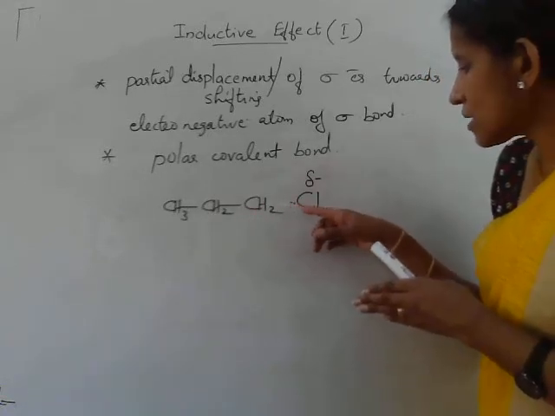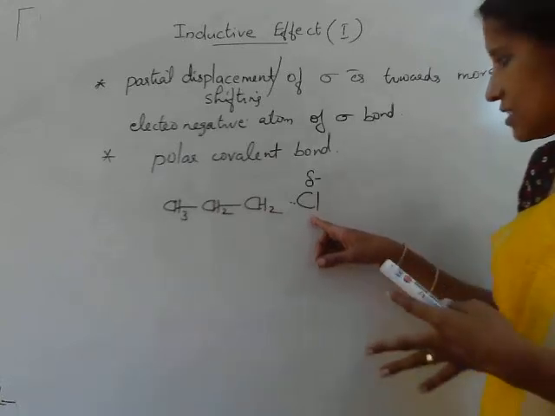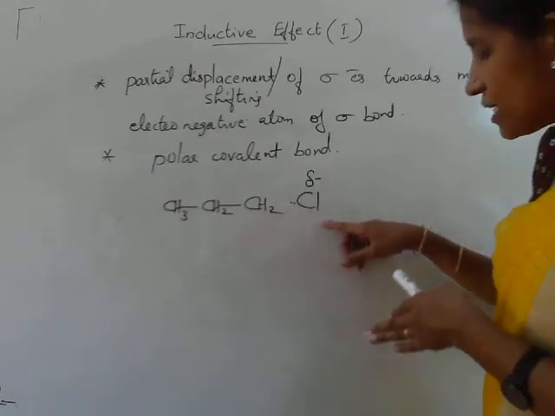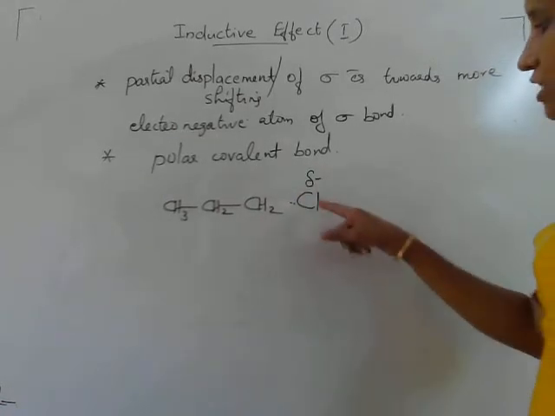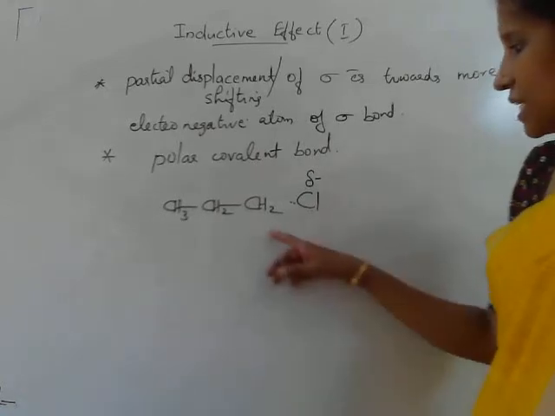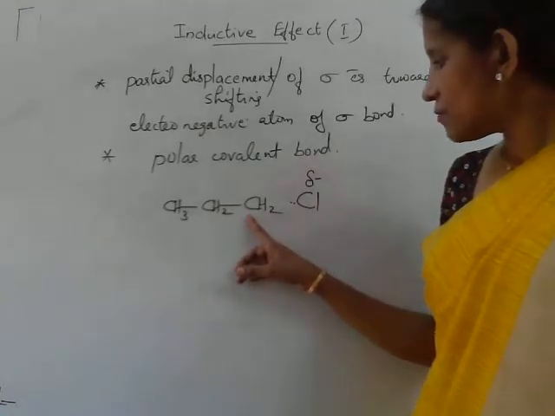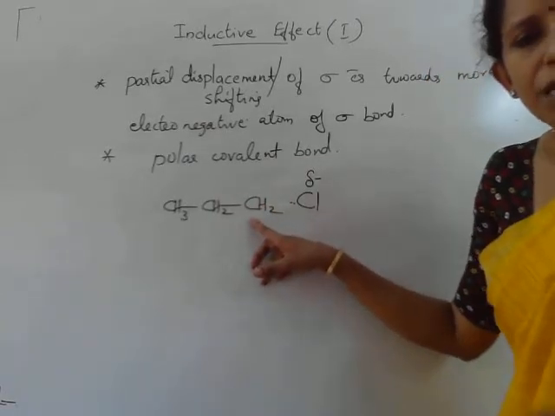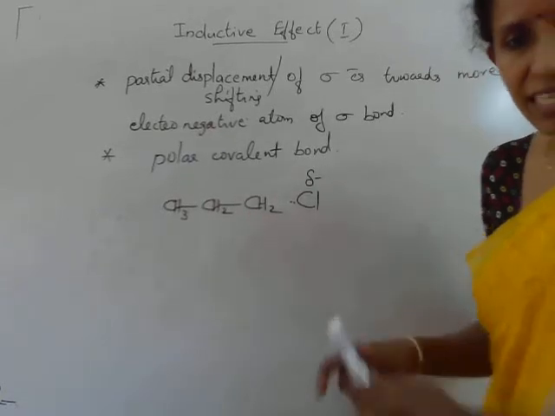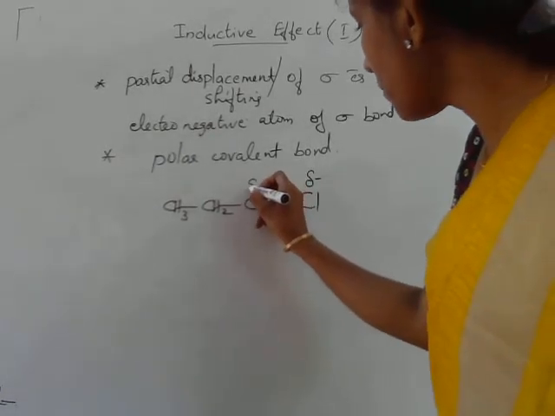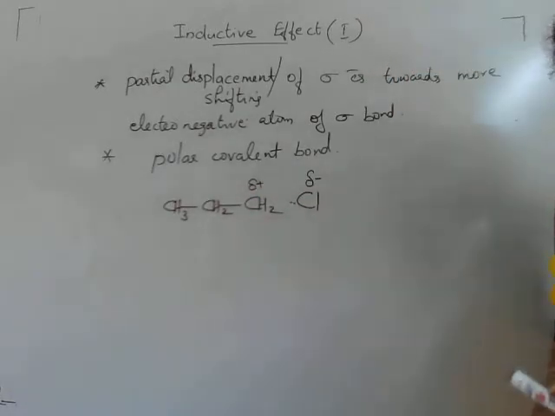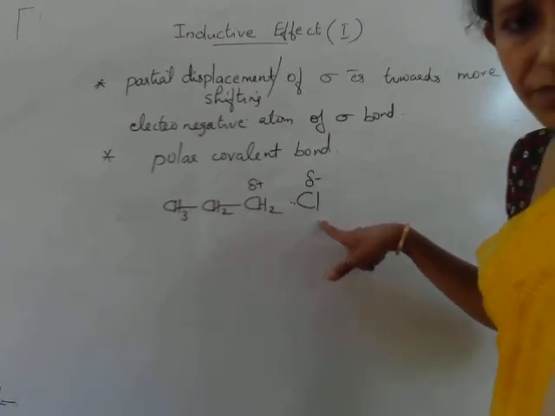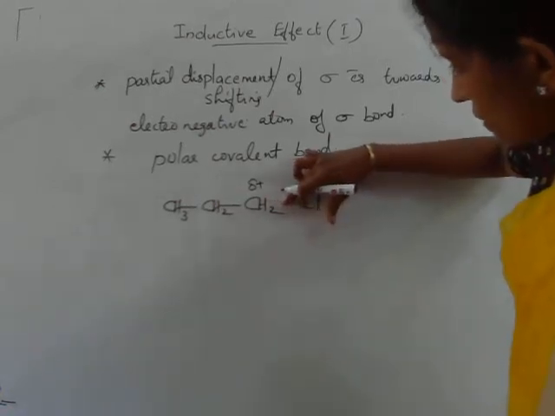So this chlorine gets some negative charge, that is represented by delta negative, partial. Delta negative charge represents that chlorine gets some partial negative charge because it is more electronegative. At the same time, this carbon atom from which this electron pair is a bit away experiences partial positive character, electron deficiency. That means this carbon atom has a partial positive character. That means there is charge separation. This is a polar covalent bond. So this covalent bond is polar.